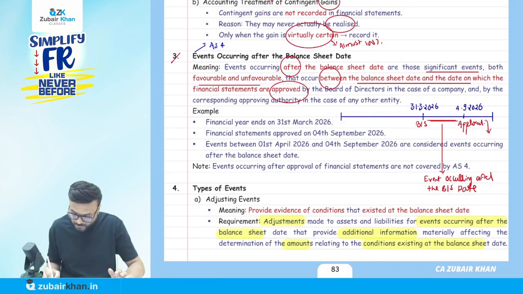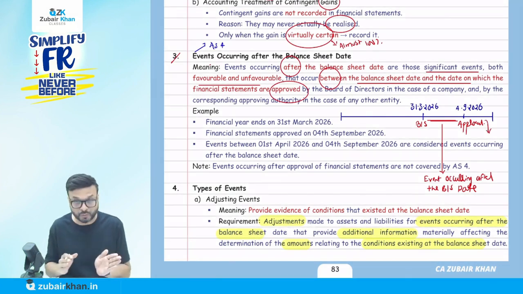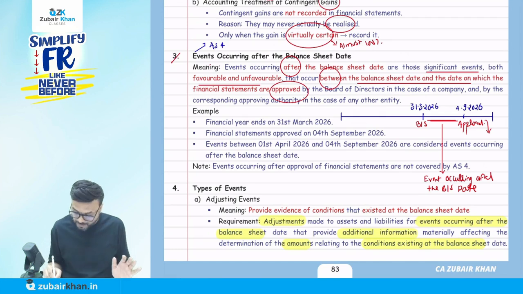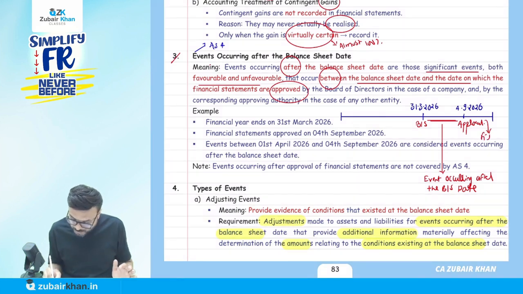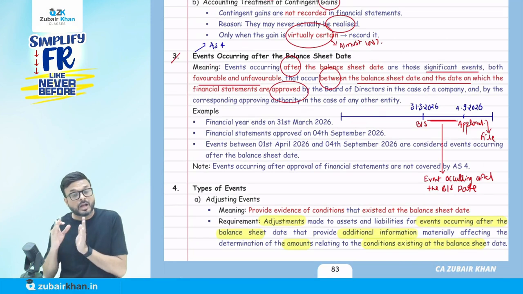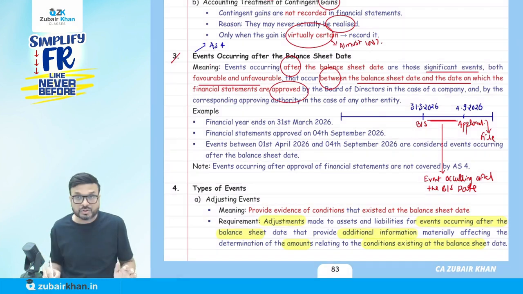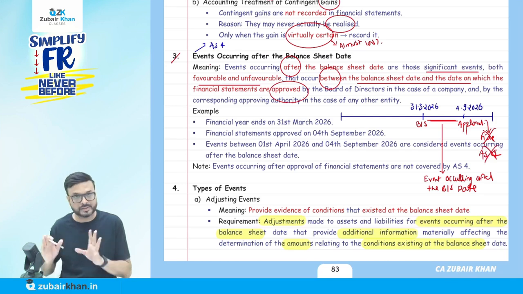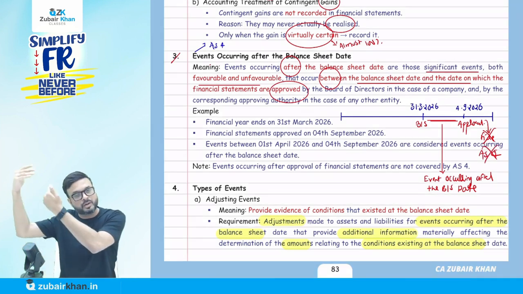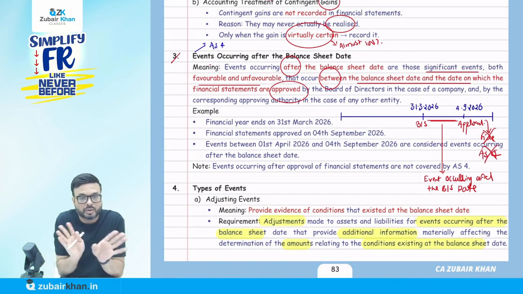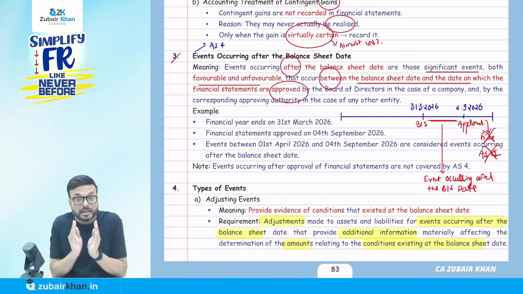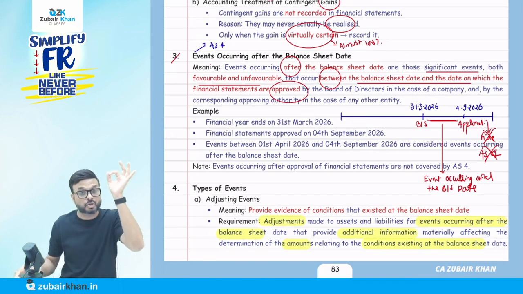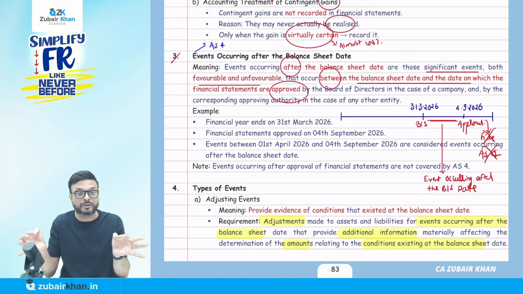Suppose a fire occurs after the 4th of September, sorry, 4th of September, not April, in my example. So I say it is after the approval date, so it is not covered by Accounting Standard 4. Okay, a fire occurs after the approval date, record it in that particular year. I don't care, don't bring it under AS4. To be covered under AS4, the event should occur after the balance sheet date and before the approval.